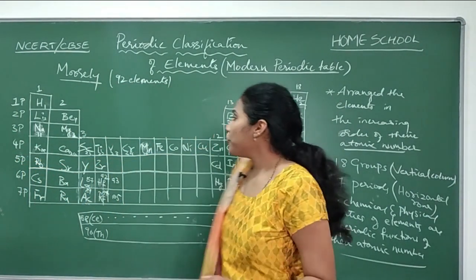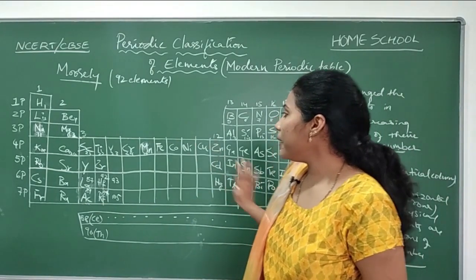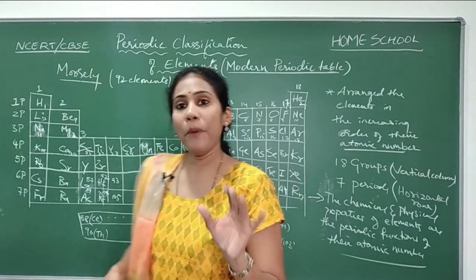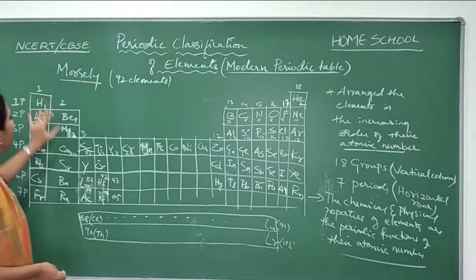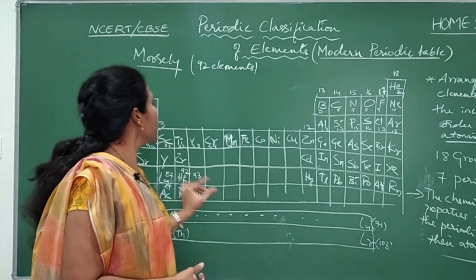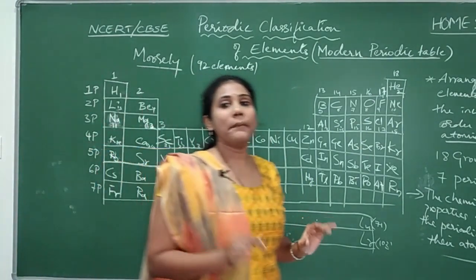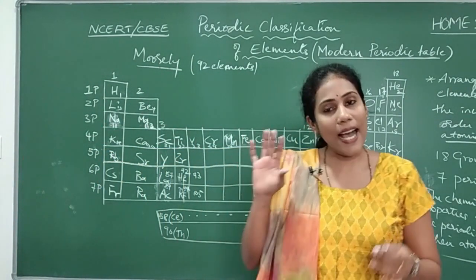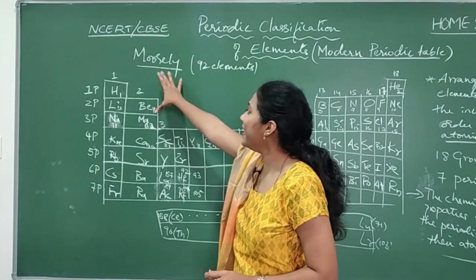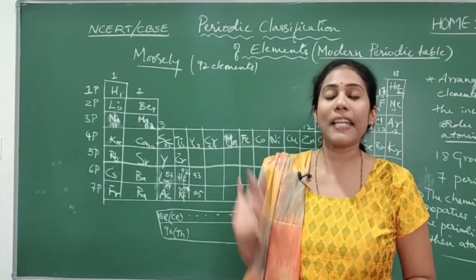So this is the general introduction about the modern periodic table, and now we will see the importance of group number and period number. What does the group number tell you and what does the period number tell you? I already told you the elements which come in the same group have the same physical and chemical properties.